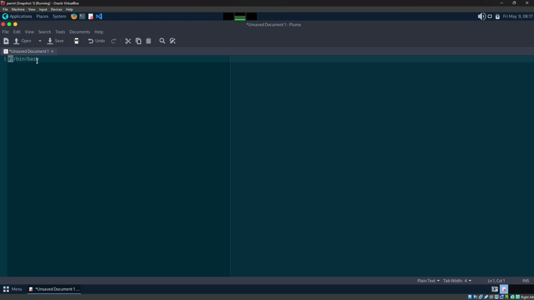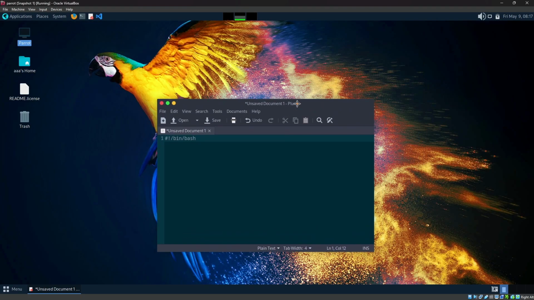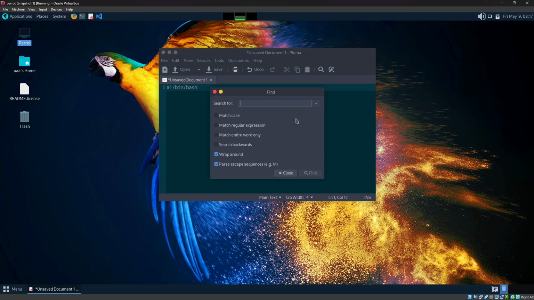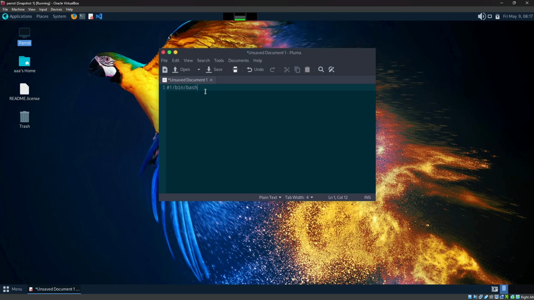Like that, this is somewhat essential: hash exclamation slash bin slash bash. If you don't put this, some programs might still work, but it is the best practice to put it to make it error free and make it work properly. So I recommend you put hash exclamation slash bin slash bash at the top of every bash script that you create. This is something that you need to keep in mind, and let us start.